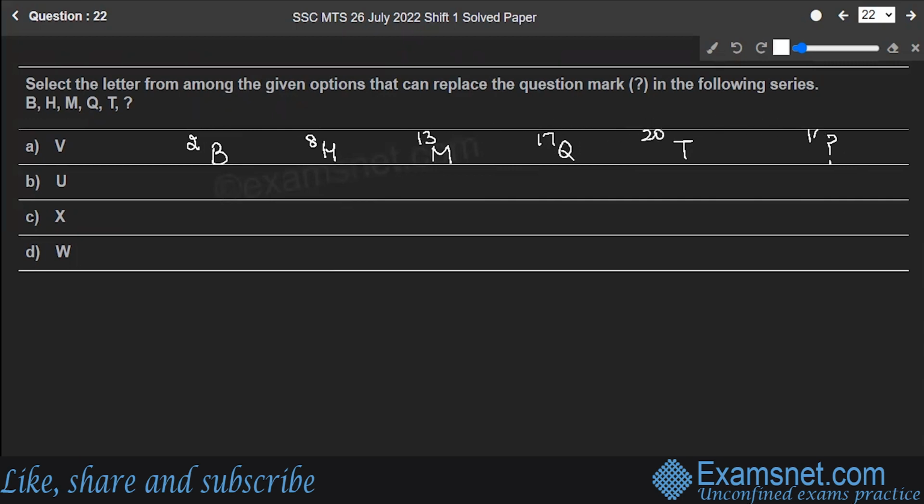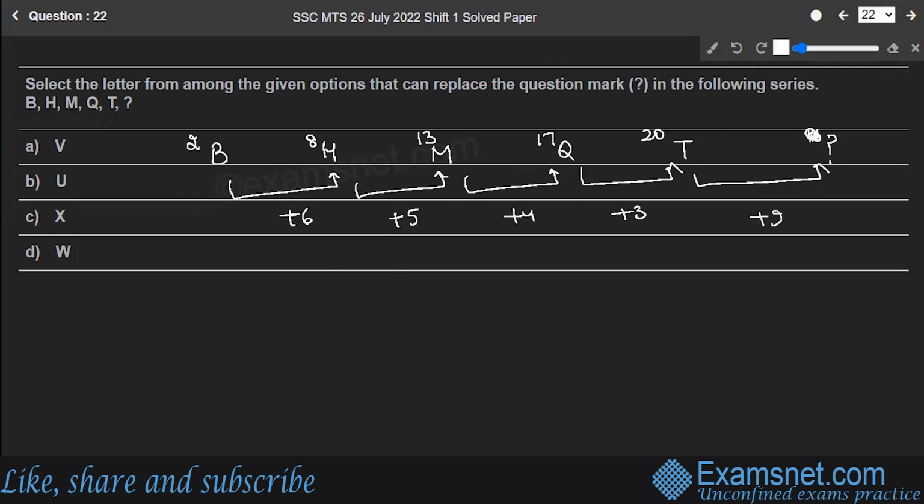Okay. So, to move from 2 to 8, I'm adding a 6. 8 to 13, I'm adding a 5. Then 4, then 3. That means I have to add a 2 now. So 20 plus 2 gives you 22. Which alphabet is at the 22 position? It is V. So option A is the correct answer to the question.